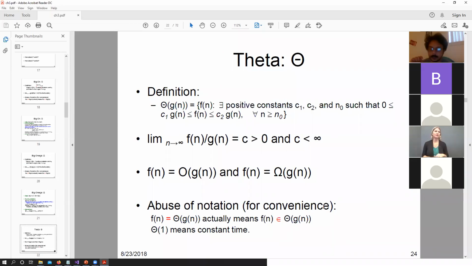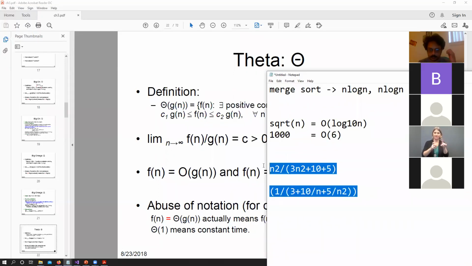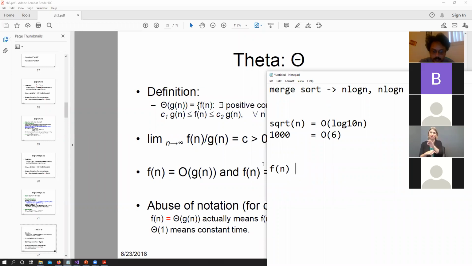Okay, now comes big theta. Now big theta is essentially, as we said, that it has to be the same equation. Big theta basically means that a function f of n can only be bounded by big theta of g of n only when f of n is bounded by O of g of n, that is the same equation g of n, and that provides the upper bound, and f of n is also bounded by big omega of g of n.